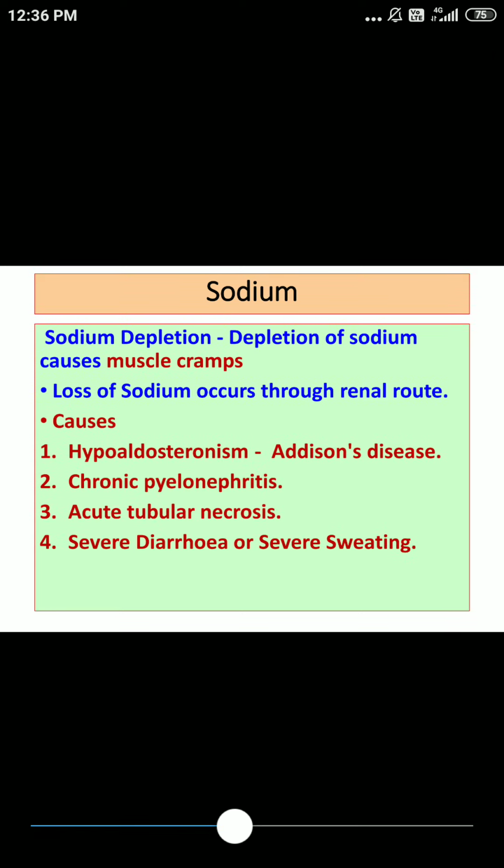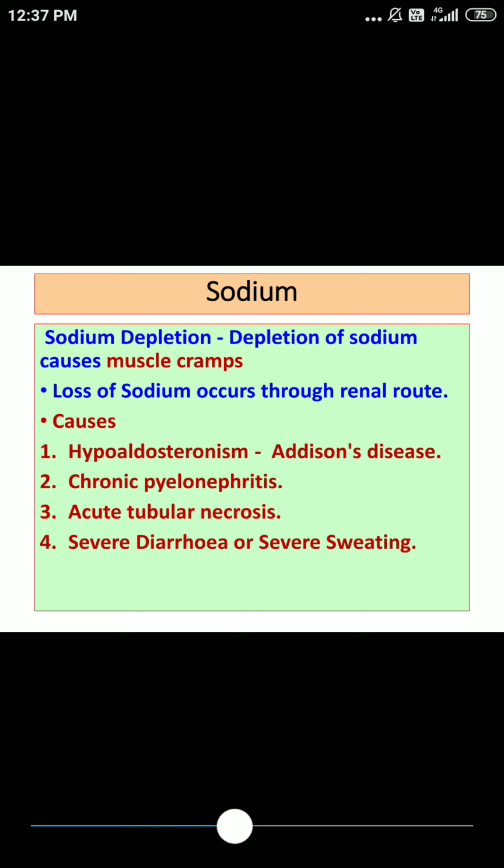Now, sodium depletion. Whenever sodium depletion occurs, it may result in muscle cramps. The same thing you can say: whenever sodium depletion is there, the sodium level in the blood will get reduced, and you may call it hyponatremia.